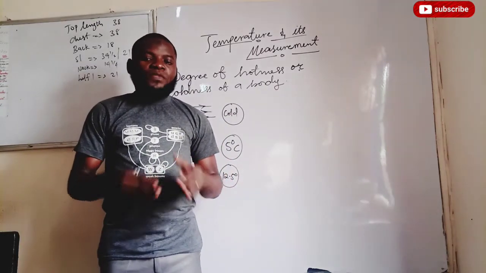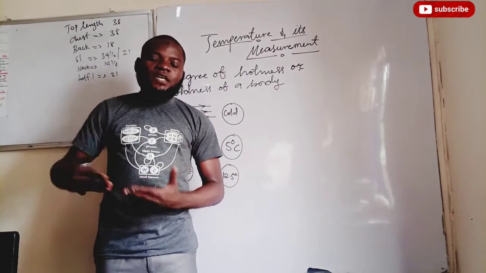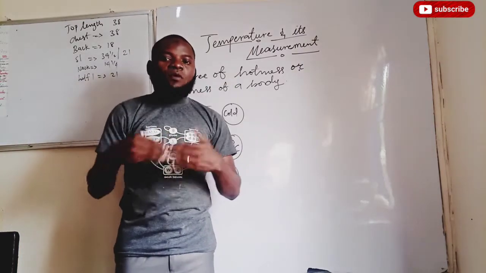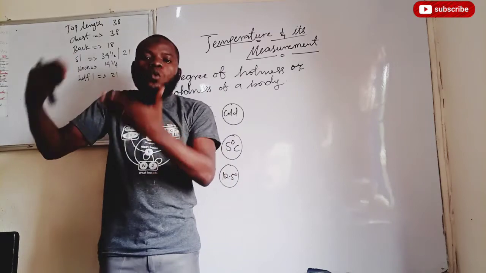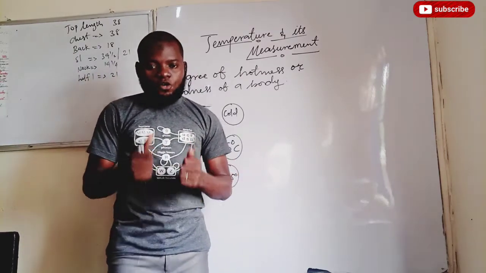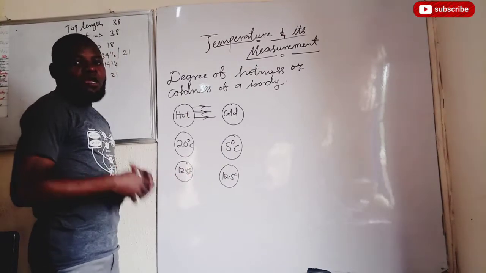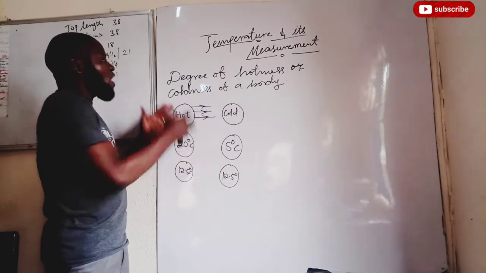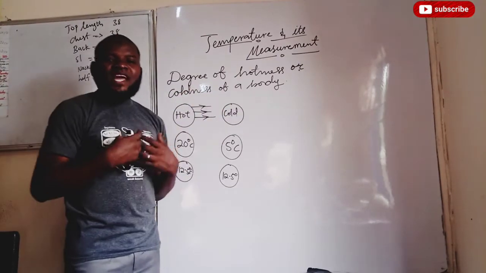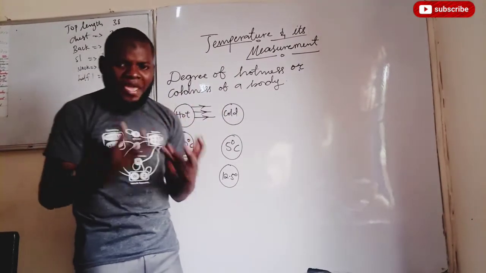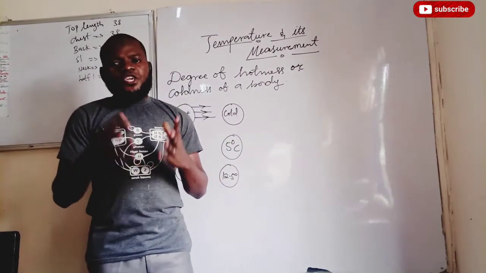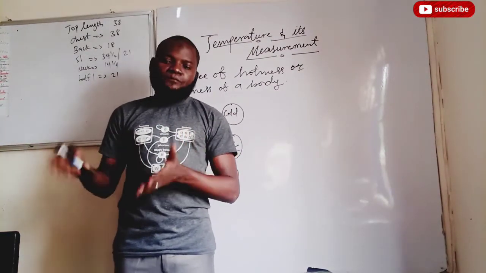Are we together? The temperature is the property of a substance that decides whether or not the body is in thermal equilibrium with another substance in contact. Are we together? Good. Now that we have understood another definition of temperature aside from the degree of hotness or coldness of a body, we can now move on to how to measure temperature. How do you measure temperature? We use a thermometer to measure temperature.